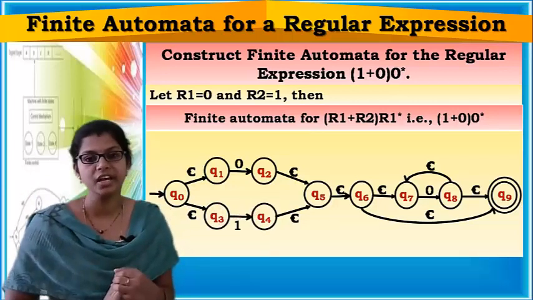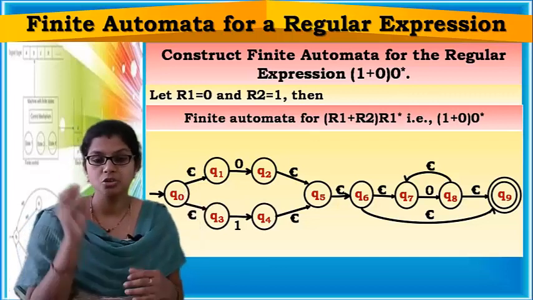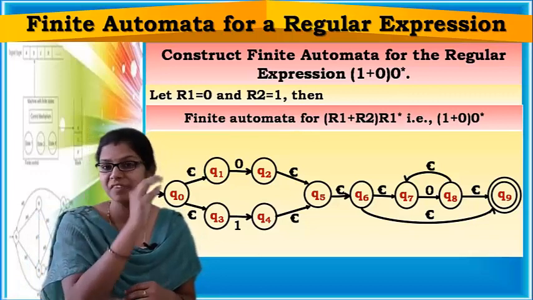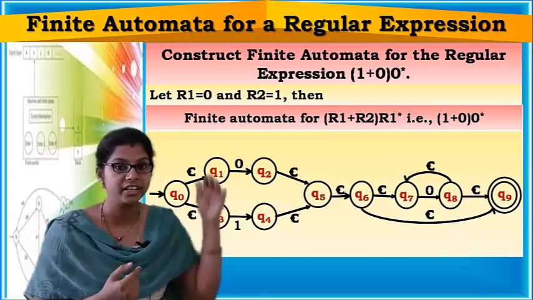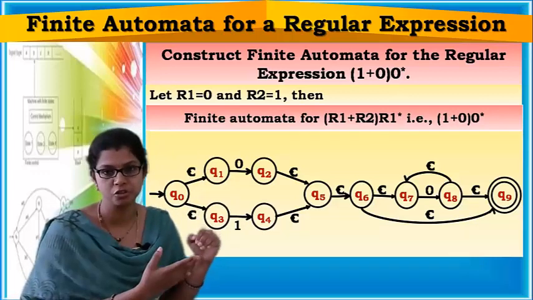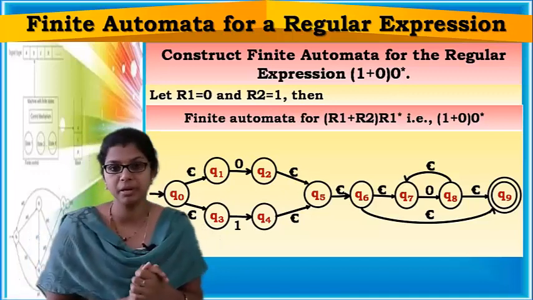Right? So in this way, you have to construct for all regular expressions. You have to remember the simple finite automatas which I have taught individually: for union, how it should be, for concatenation, for closure and Kleene plus. So you have to keep them in mind.